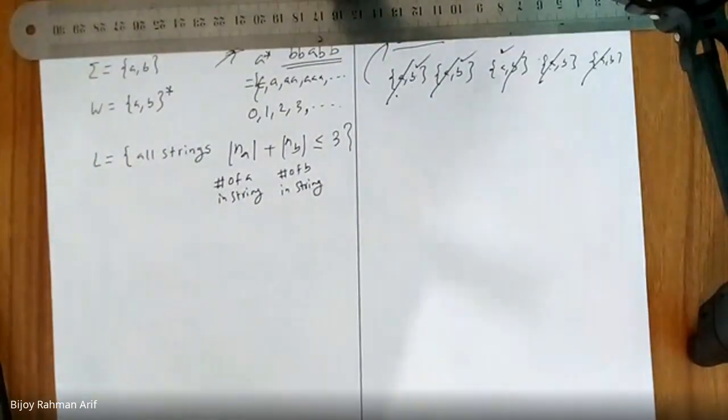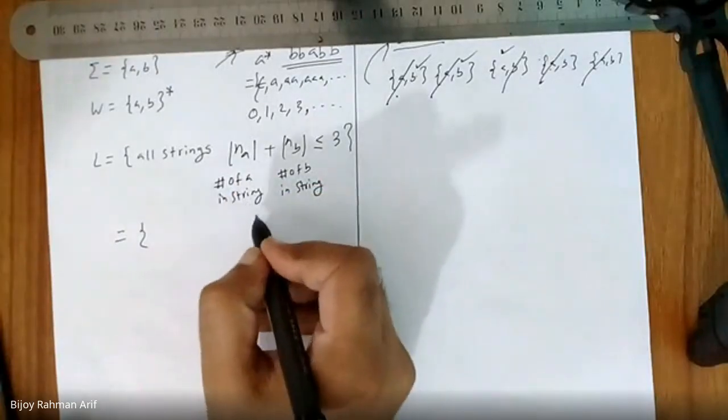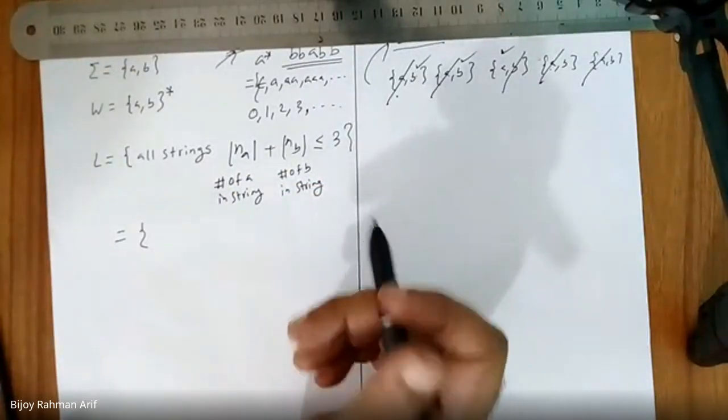So what would be my skeleton? What would be the list of strings with number of A plus B smaller than or equal to 3? Empty string. Empty string. Wonderful.